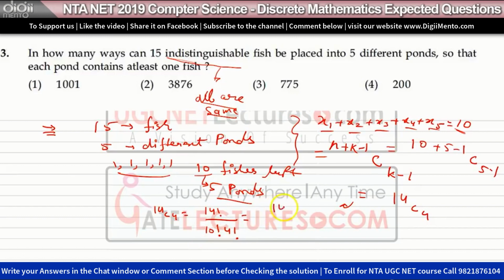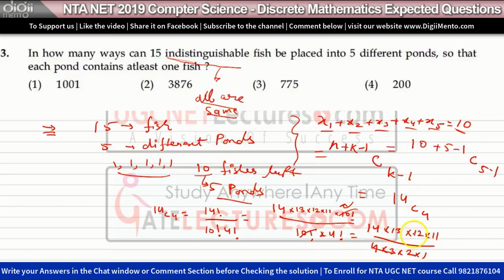So this is 14 into 13 into 12 into 11 into 10 factorial upon 10 factorial into 4 factorial. Okay, so 10 factorial will cancel. 4 factorial means 4 into 3 into 2, so 14 into 13 into 12 into 11 divided by 4 into 3 into 2.